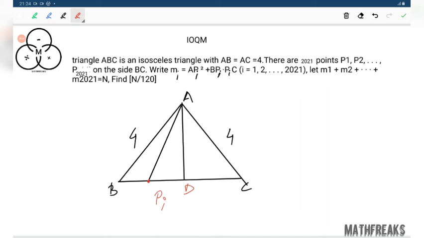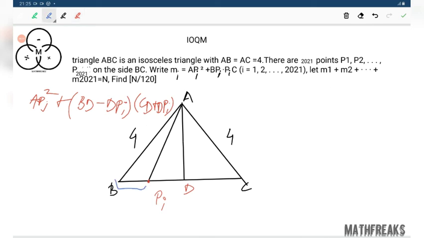AP square plus BP square. That is, BP can be thought of as BD minus DP, and CP as CD plus DP. Is it clear?